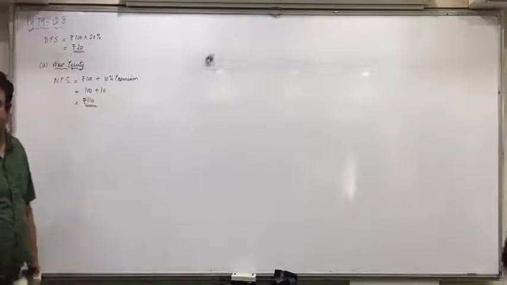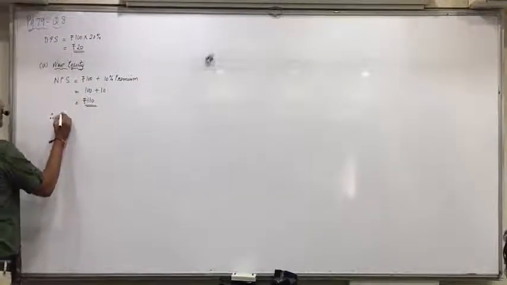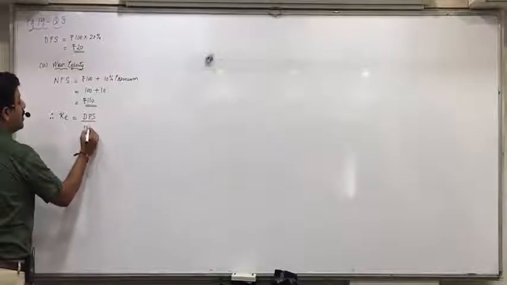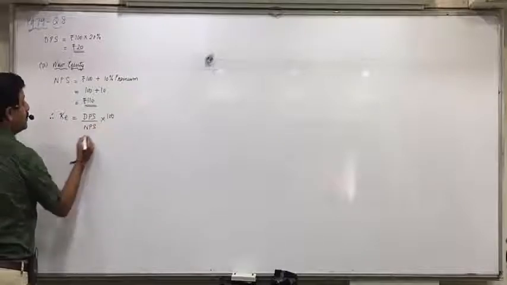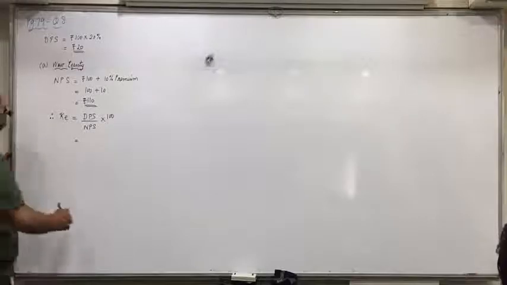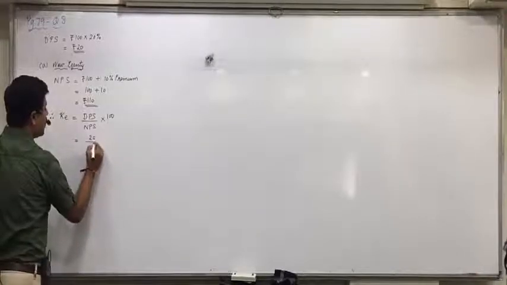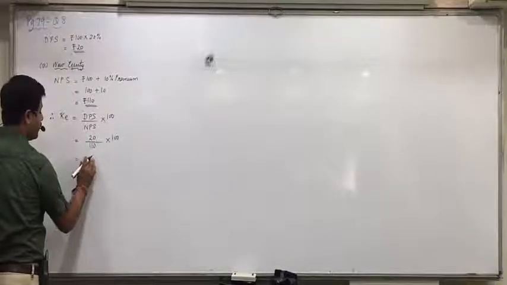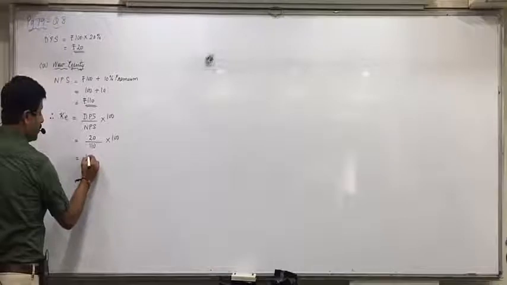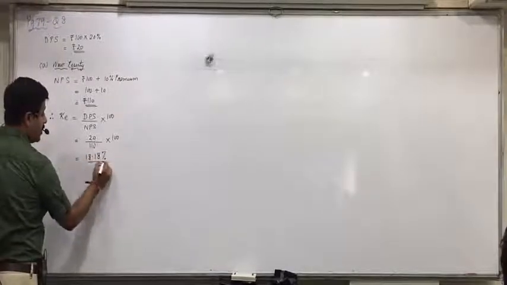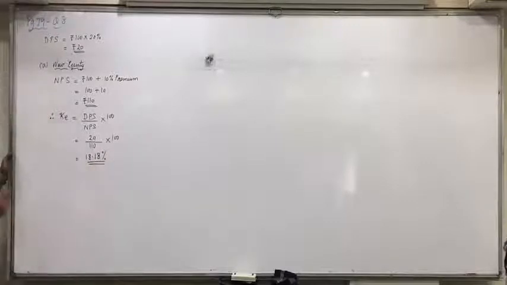Are you all clear with this? And then the formula: KE is equal to DPS upon NPS into 100. What is the dividend per share at the top? 20, upon net proceeds per share 110, into 100. That gives 18.18%. Anyone having any doubt in this?